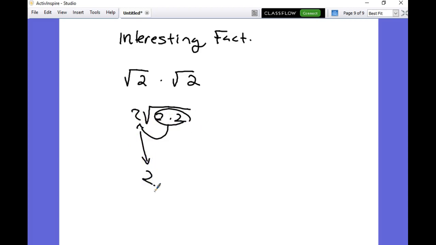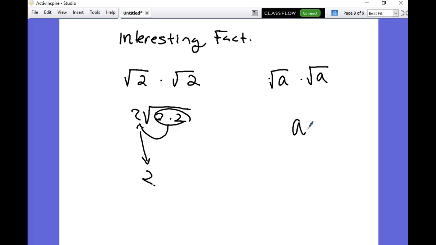Now here's your rule. You ready? Anytime you take the square root of something and you multiply it by the square root of the same thing, you just get that number. So for instance, square root of 8 times square root of 8 would be 8. Square root of 2 times square root of 2 would be just 2. All right, so that's our interesting fact, and we're going to use that interesting fact to rationalize.